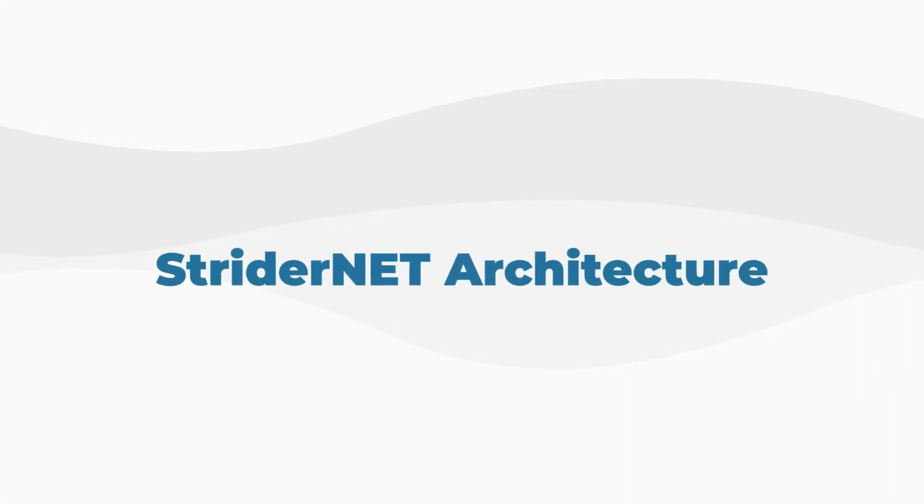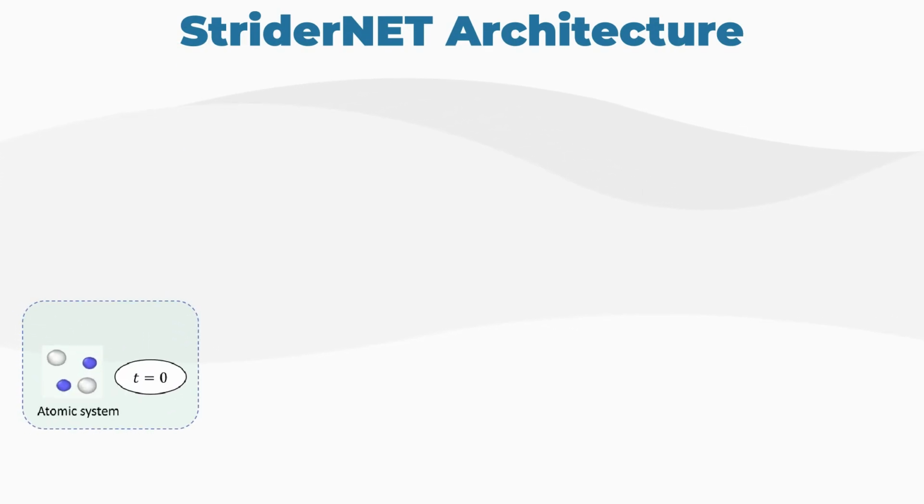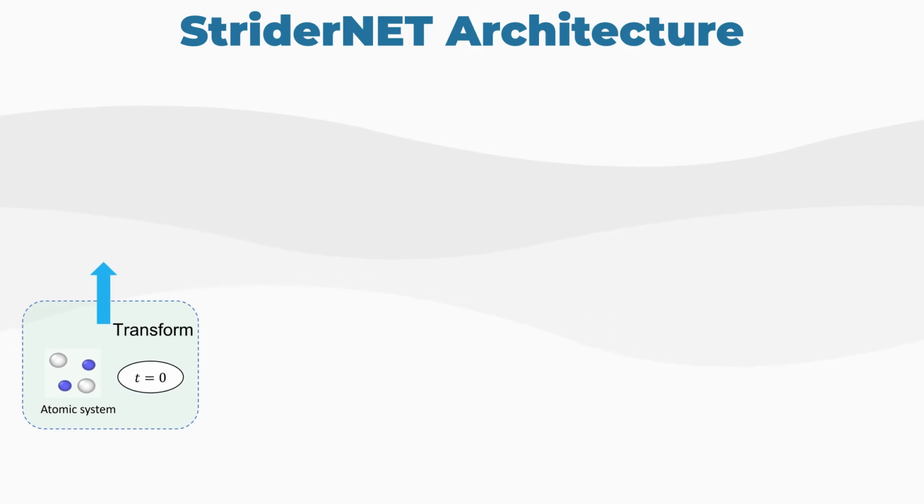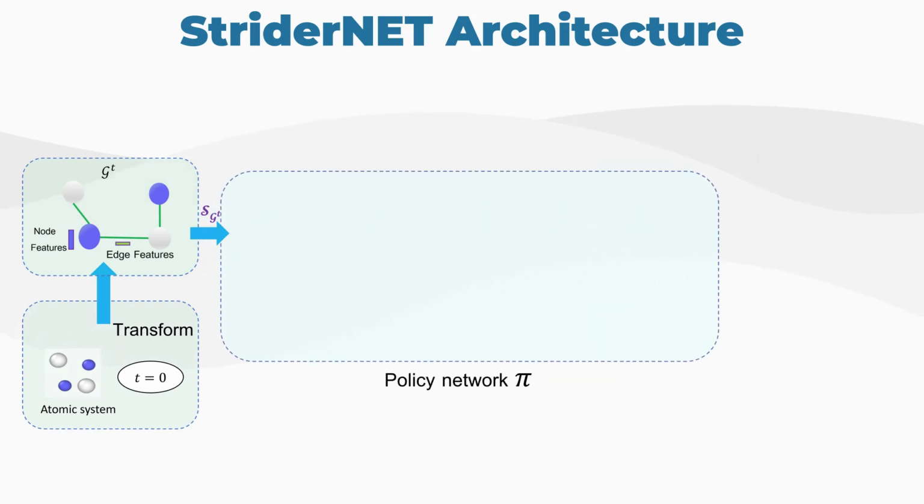Let us now have a look at the architecture of the model. First, the initial configuration of the atomic system at step t equals 0 is transformed into a graph representation by providing the node and edge features. Next, using a message-passing graph neural network, node and edge embeddings are generated. The generated embeddings are passed through a multi-layer perceptron, which predicts mean displacement for each node.